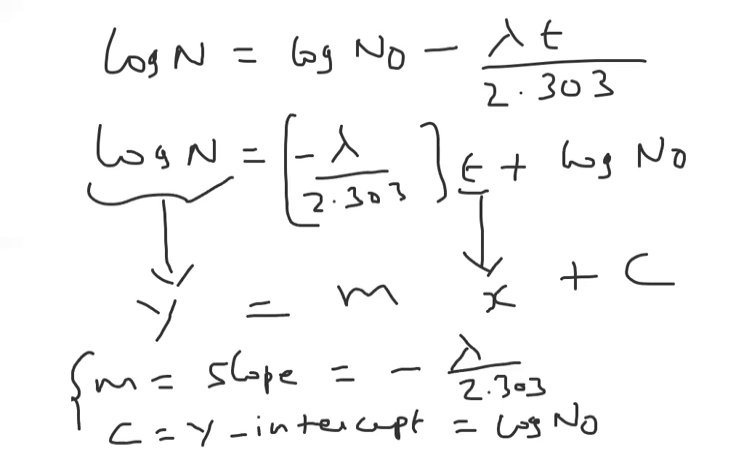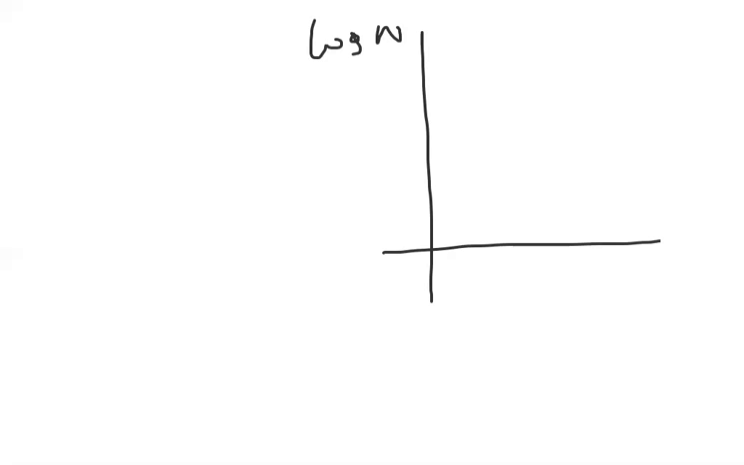From these two things, what should I write here? I got the slope formula, and C is the y-intercept formula. This formula only we have just shuffled the terms and written in the form of a straight line. So on the y-axis log N, on the x-axis time. Let me draw the graph. Now I am drawing the graph here. Log N on the y-axis, time on the x-axis.